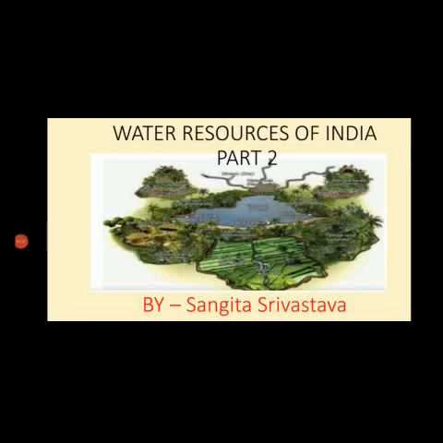Good morning, students. Now, in this chapter, Water Resources of India, in the first part we have already discussed the different methods of irrigation like tank, tube well, canal irrigation, and the new methods, sprinkler and drip irrigation. In this second part, we are going to study the conservation of water, why to conserve, and what are the different methods followed in different states of India and by the government of India.